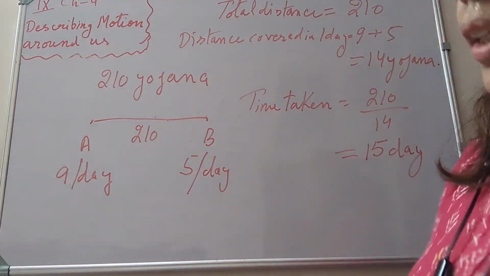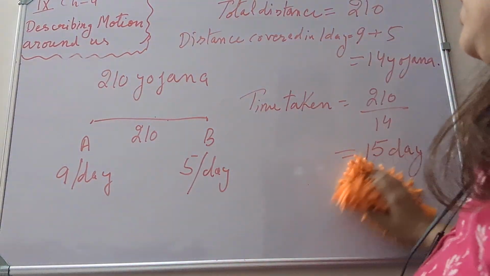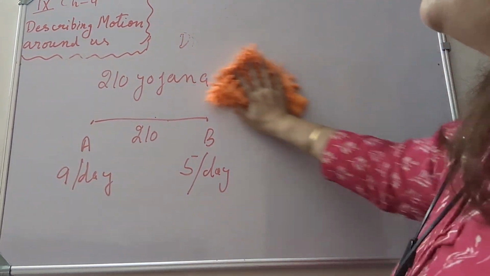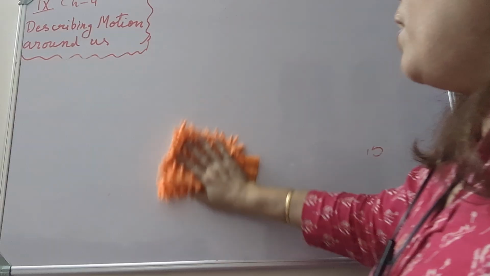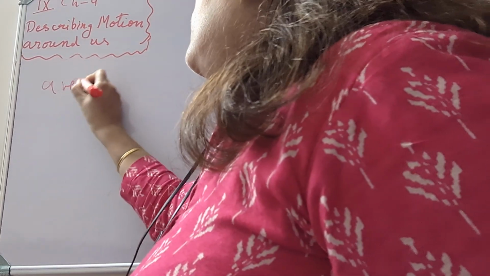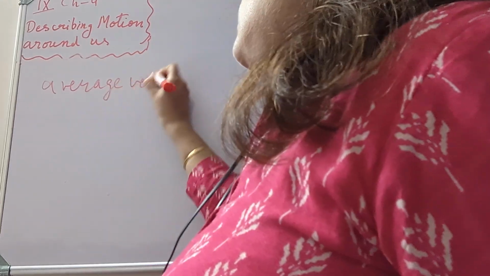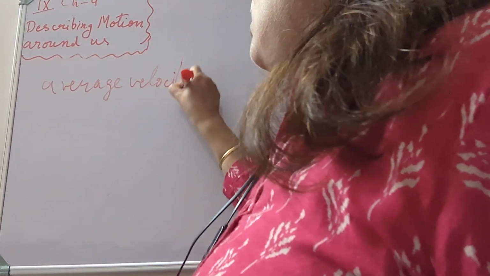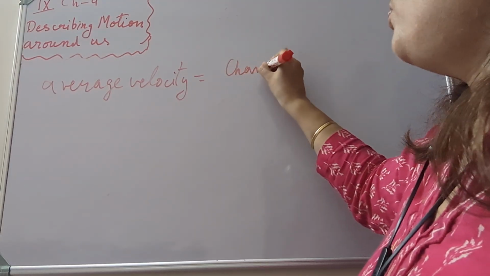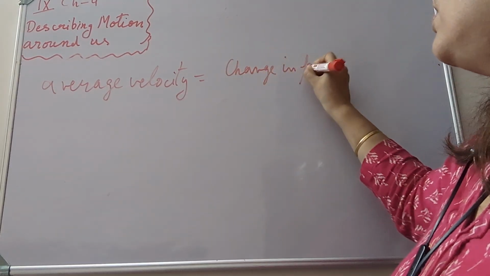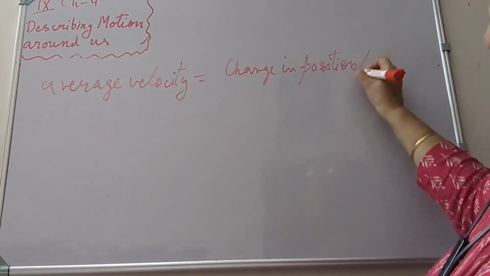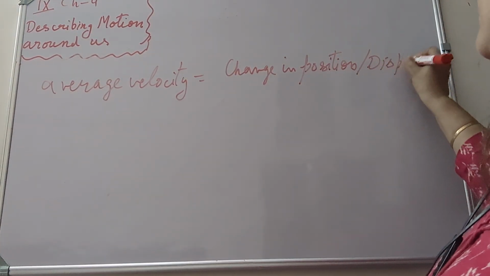But if we take the direction into account with the speed, then what will happen? Then we have another physical quantity, that is the average velocity. Now, average velocity is change in position of the object, and this change in position is represented by displacement.